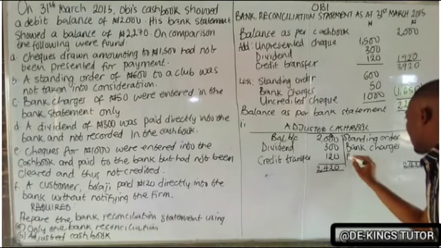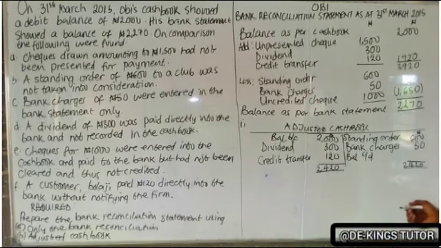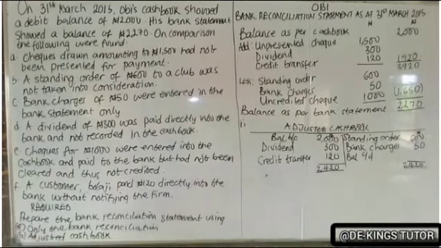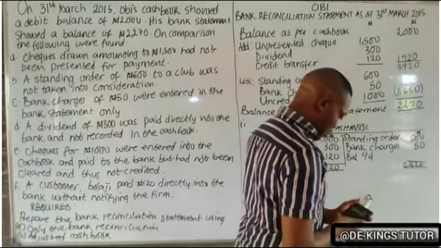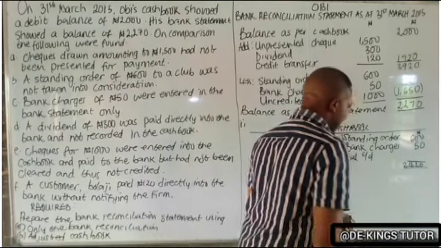So we have a balance called balance carried down, which is the difference between this and this. This is 650. Now 2,420 minus 650, using my calculator, gives 1,770.